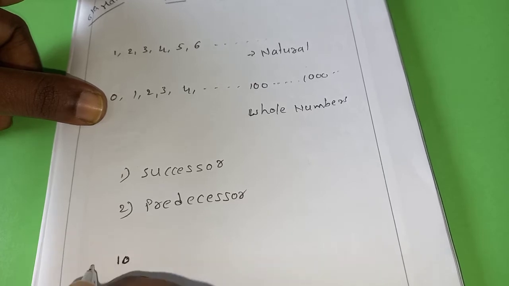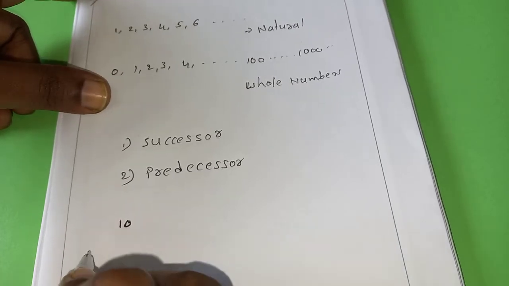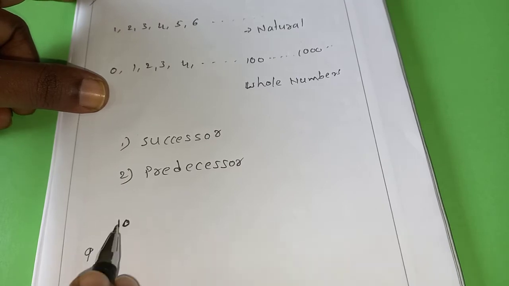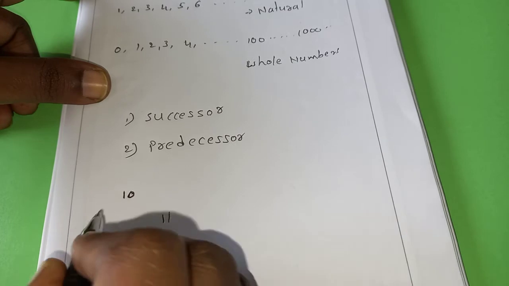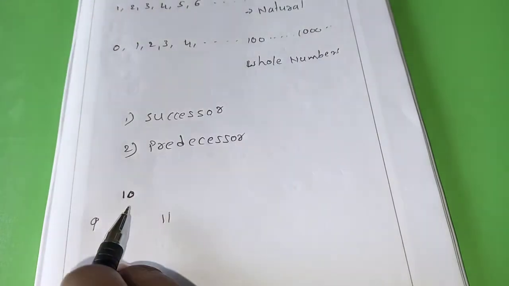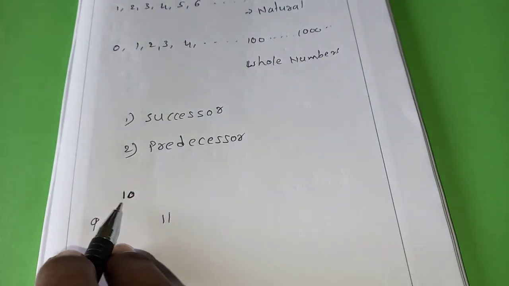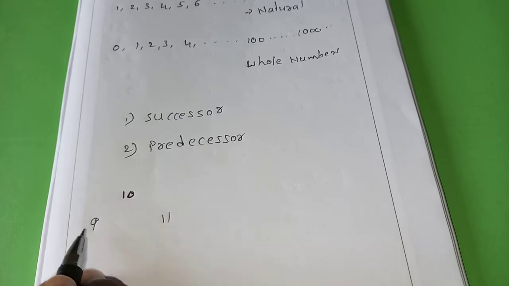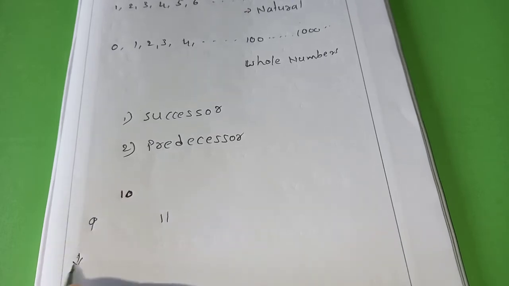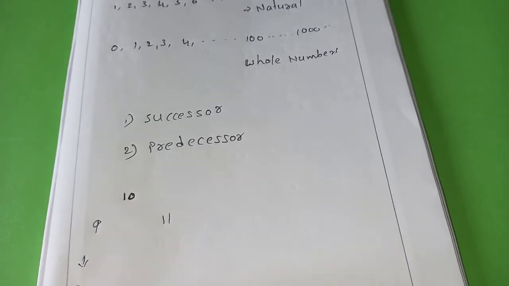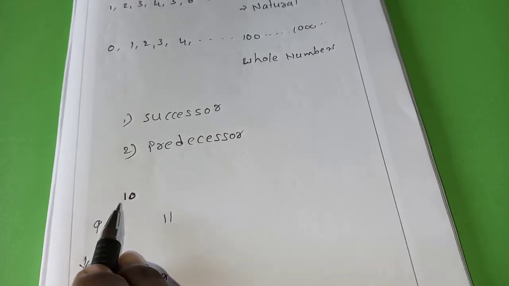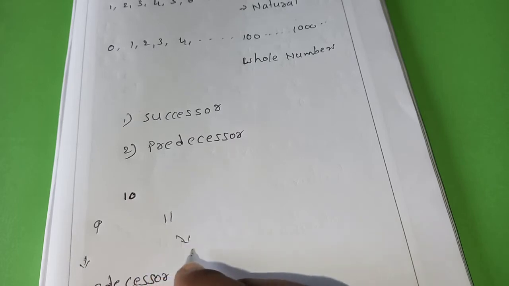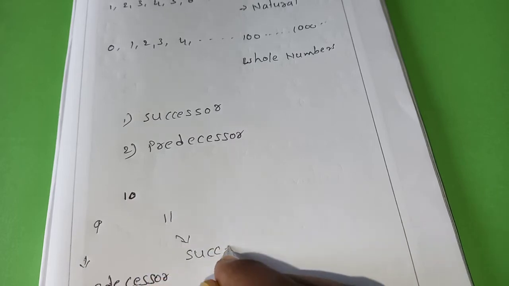What is the number before 10? Before 10 is 9. And what is after 10? 11. Right? So if anyone asks to write the successor and predecessor for a particular number, the before number we call the predecessor, and the after number we call the successor.